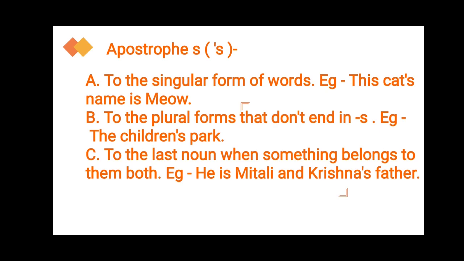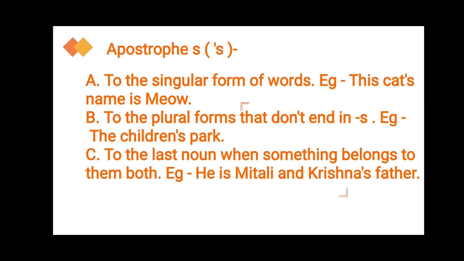Say for example, he is Mitali and Krishna's father. So students, these are the few rules that we must follow while putting apostrophe or apostrophe s after certain words. So students, here is the end of the discussion on the important textual grammar which has been included in this chapter.